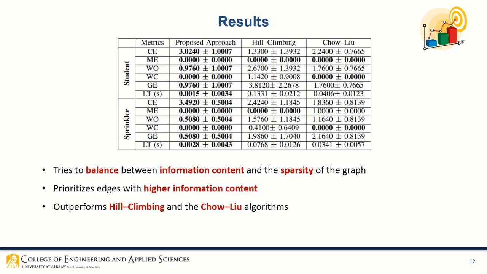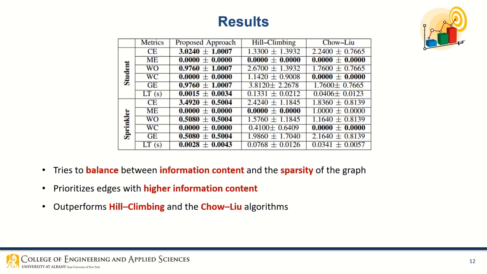Specifically, for both networks, the number of correct edges is higher than that identified by hill climbing and Chow-Liu algorithm. Even though our hypothesis space consists of both denser and sparser graphs, our proposed approach is able to balance between maximizing information content and sparsity to favor the graphs that are most related to G star.